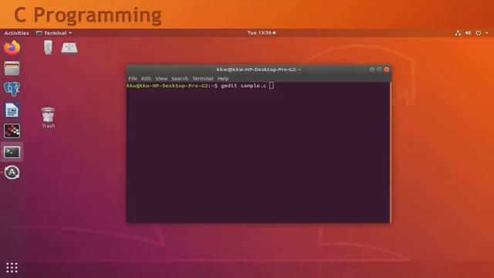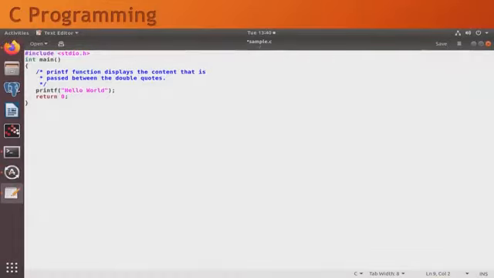To write your C code, first you have to enter this command, that is gedit. It will open an editor in your Ubuntu. So this will open the text editor, and you will have to write the code in this text editor. As we have written here, the simple C program: hash include stdio.h, that is a standard library.